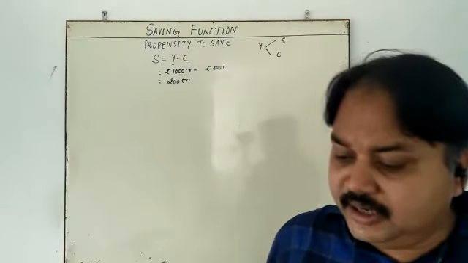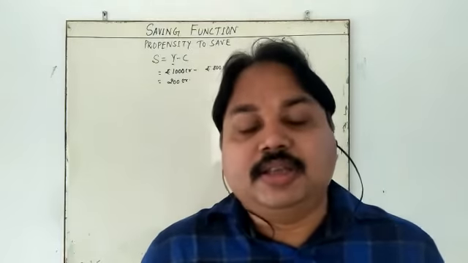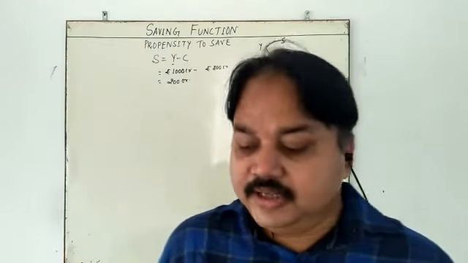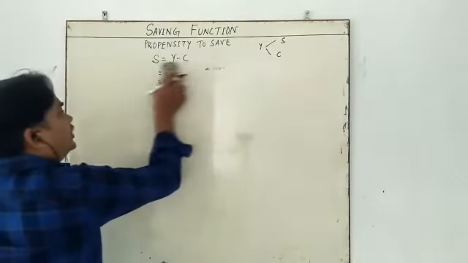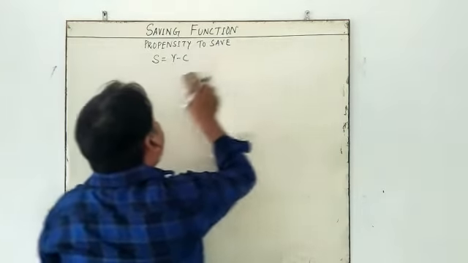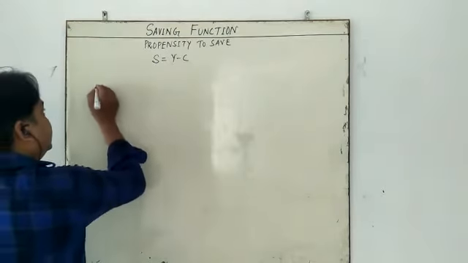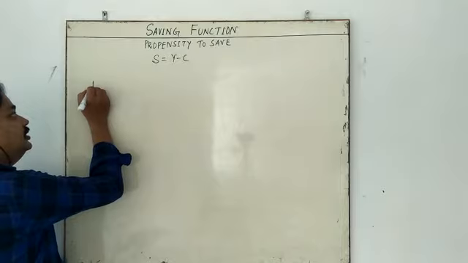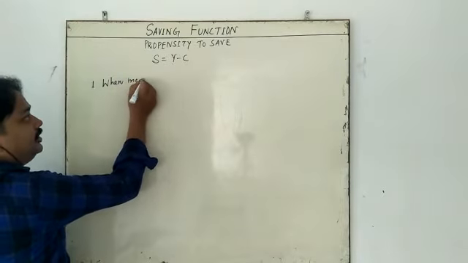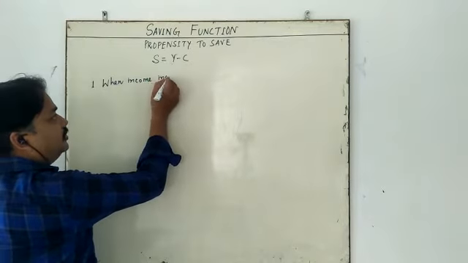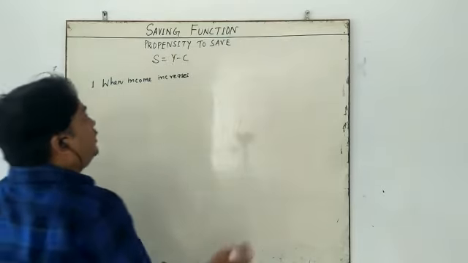My dear student, it is very important to know why income is important to an economy. Let's see the relationships. The first relationship: when income increases, what will happen?